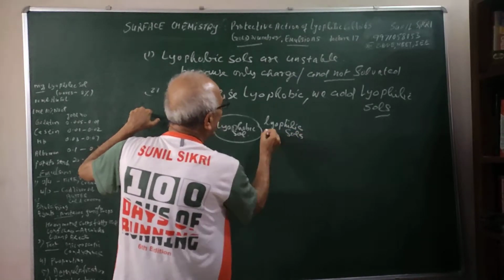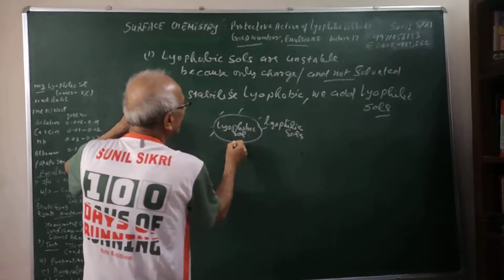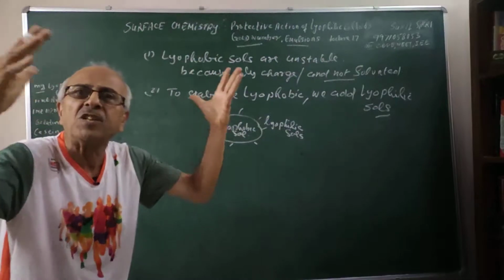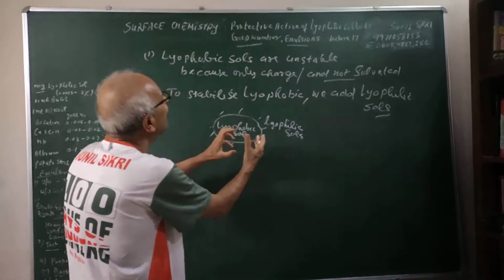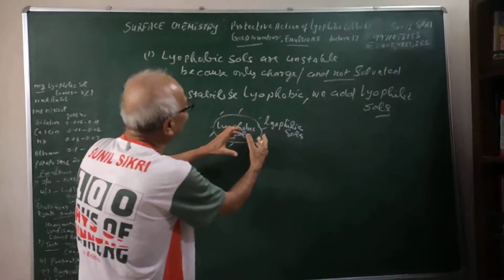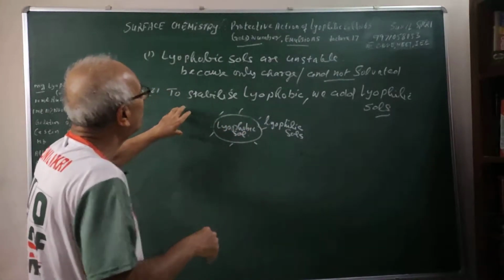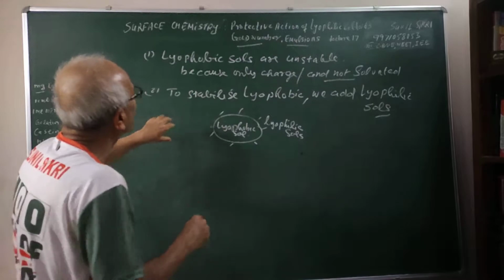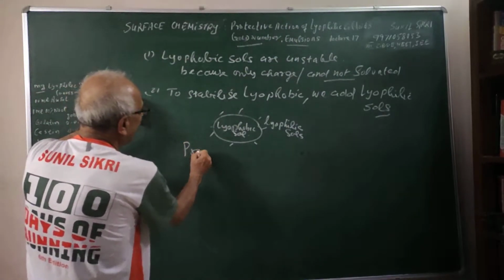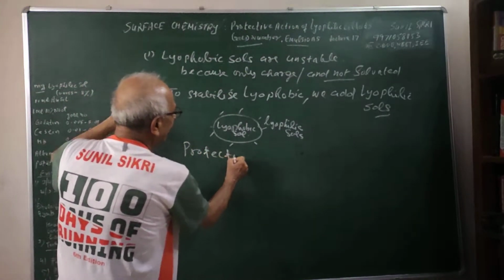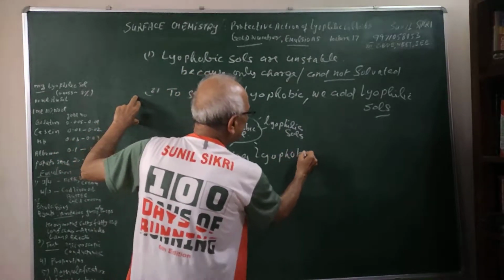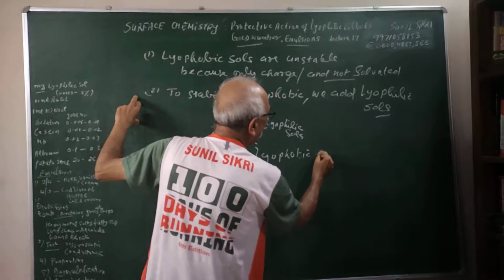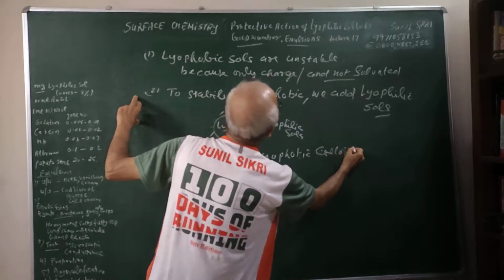They will surround these lyophobic sols and form a sheet of lyophilic sols which will act as a stabilizing or protecting layer for the lyophobic sols. So we say that the lyophilic sols are protecting the lyophobic colloids.